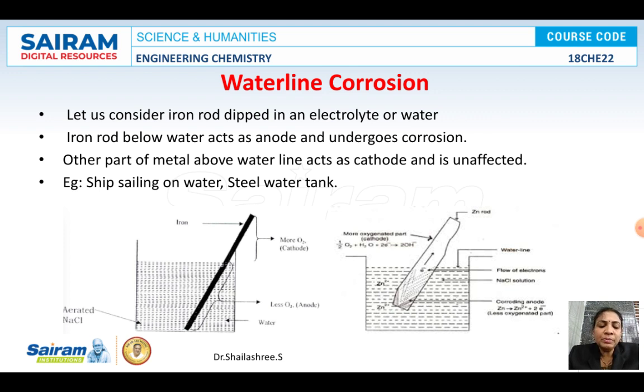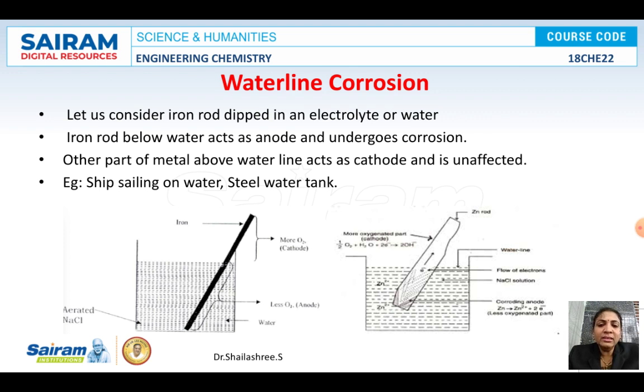So in the case of ships, what will happen? The area which is just beneath the water, from there the corrosion will start and will be spreading to the complete metal surface. This is one type of differential aeration corrosion, that is waterline corrosion. I think I am clear till here.